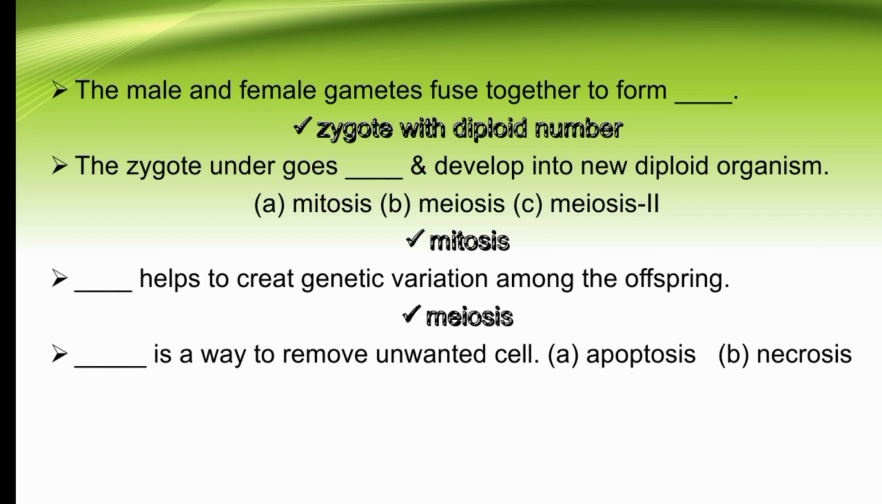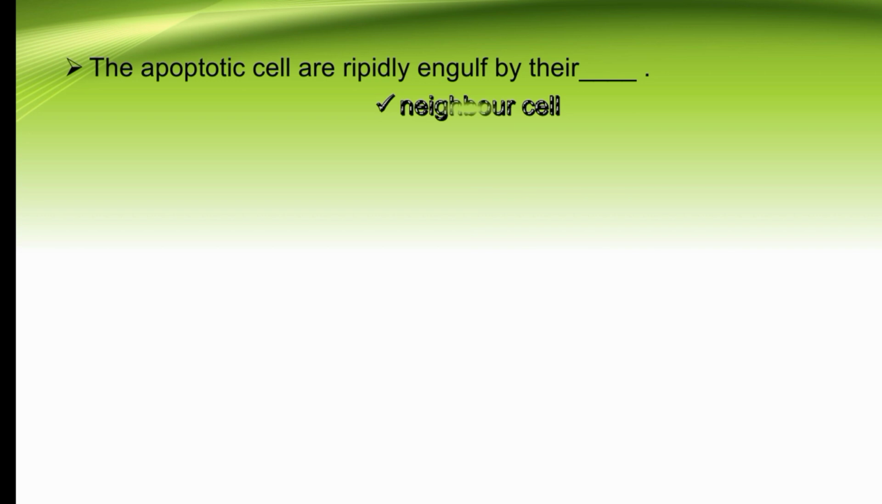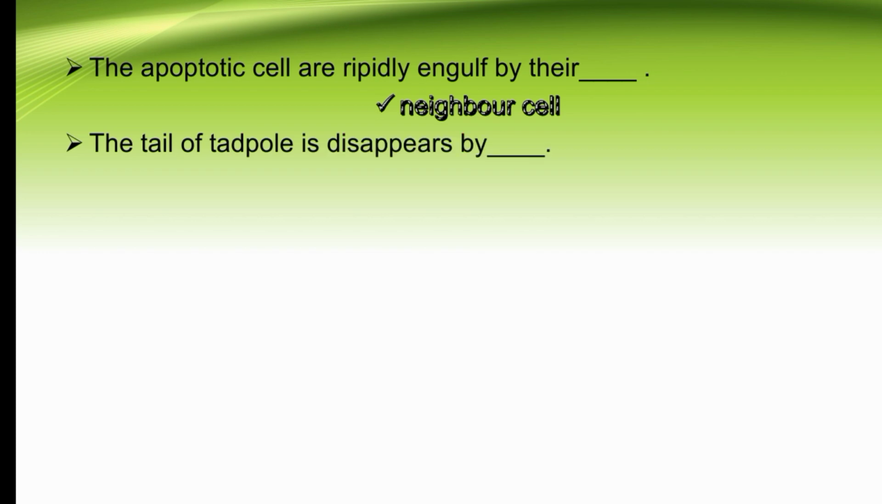Dash is a way to remove unwanted cells: apoptosis or necrosis? So apoptosis is a way to remove unwanted cells. Apoptosis is sometimes called dash. So apoptosis is sometimes called programmed cell death. The apoptotic cells are rapidly engulfed by their dash. Our option is neighbor cells. So apoptotic cells are rapidly engulfed by their neighbor cells. The tail of a tadpole disappears by dash. So the tail of a tadpole disappears by the process of apoptosis.